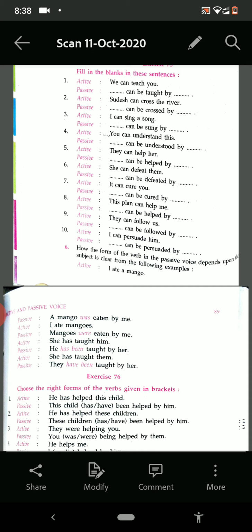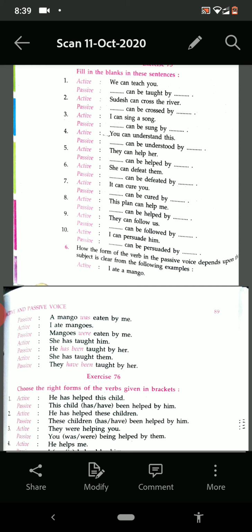Now see exercise 76. He has helped this child. So this child, it is singular, then this child has been helped by him. See second one. He has helped these children. These children have been helped by him.